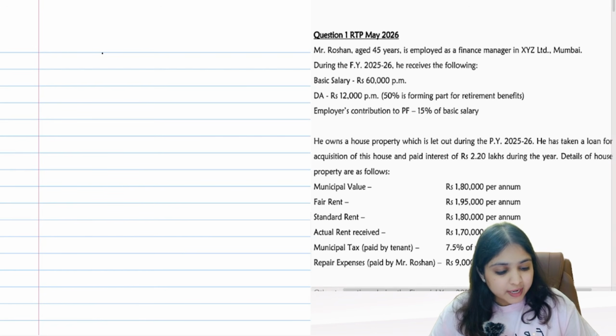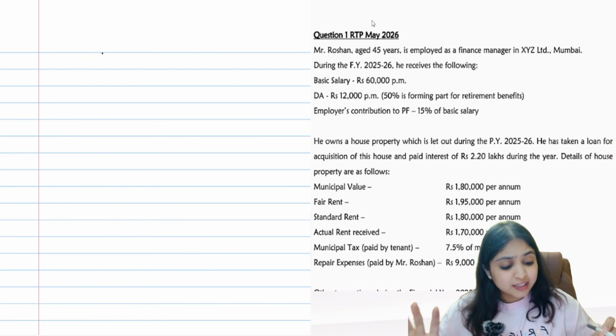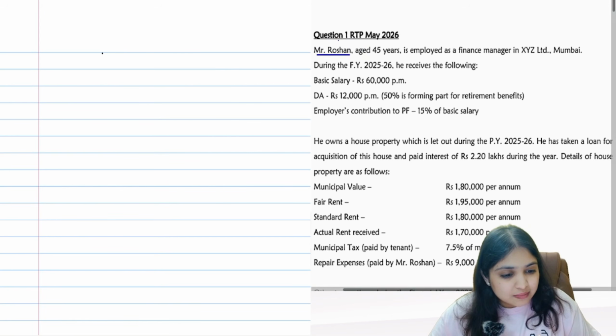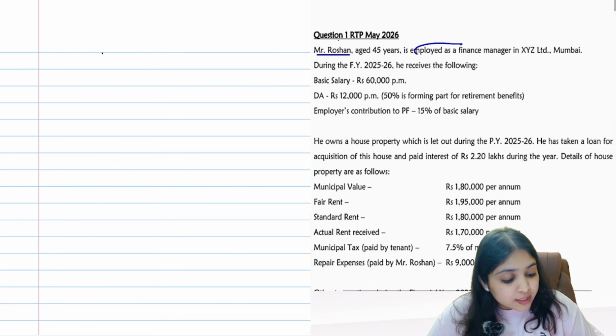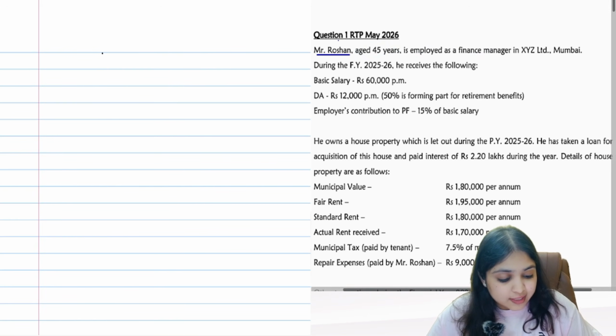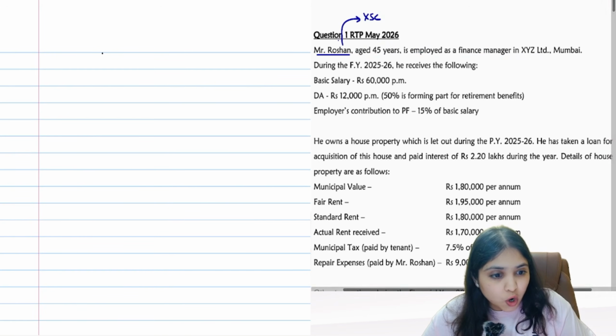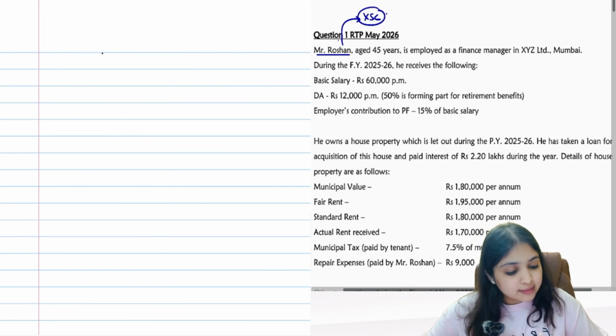Question number 1 is your May 26 RTP question, alright. Let's read the question carefully first. It's a case-based MCQ. So the question says, Mr. Roshan, aged 45 years, he is employed as a finance manager in XYZ Limited. He is 45 years. So at this stage, you will conclude that Mr. Roshan is not a senior citizen. Okay. So he is working where? In XYZ Limited. In Mumbai, he is working.